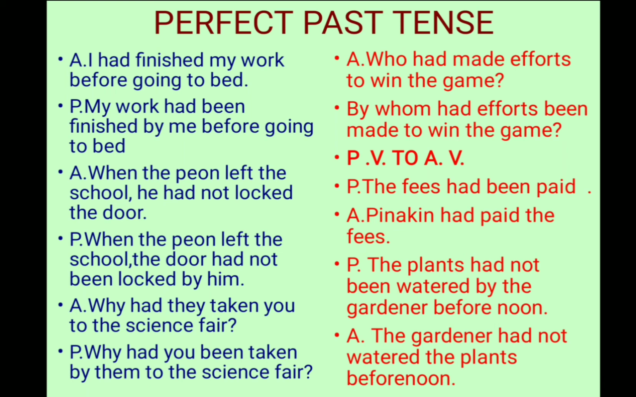Another example: The plants had not been watered by the gardener before noon. That one is passive. We have to transform it into active, friends. So the gardener is the subject and will be used in the beginning of the sentence. The gardener had not watered the plants before noon.